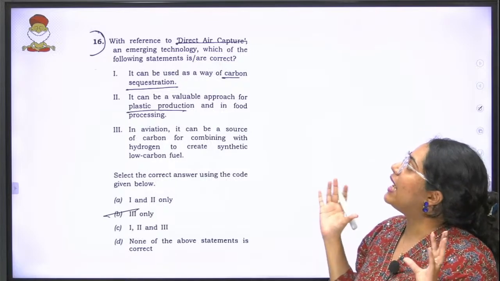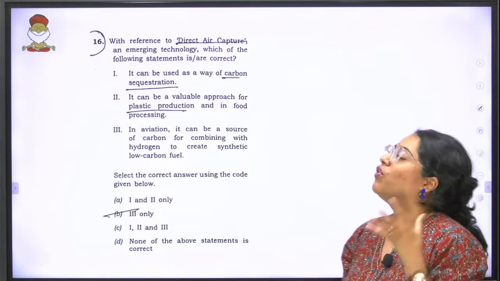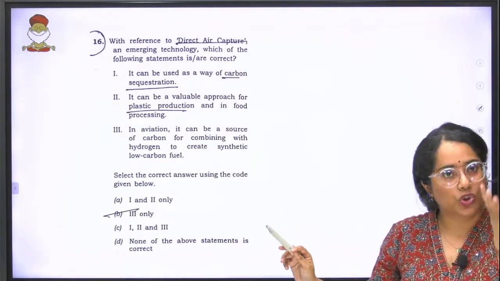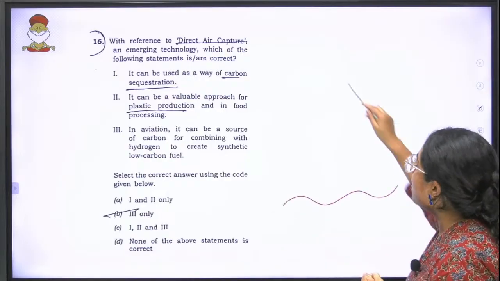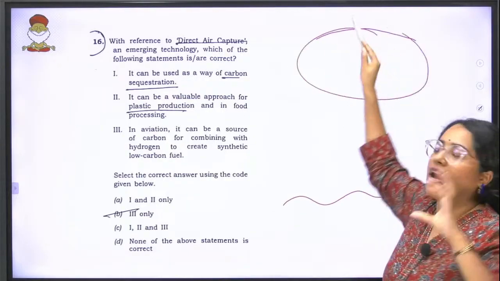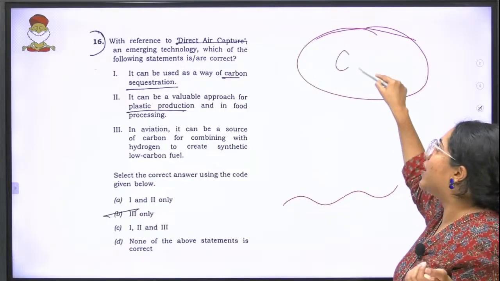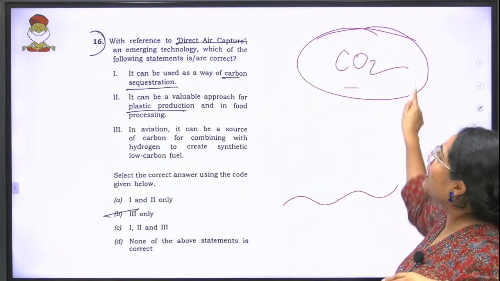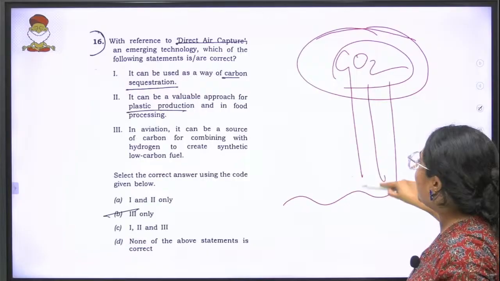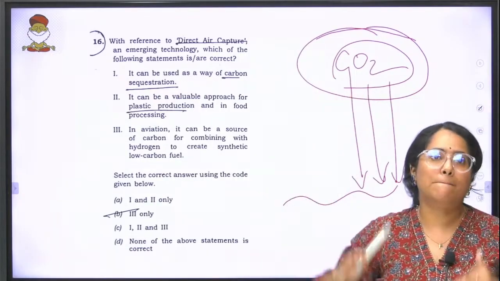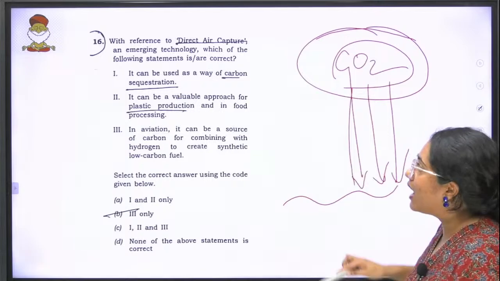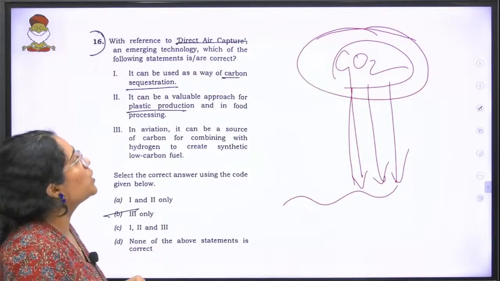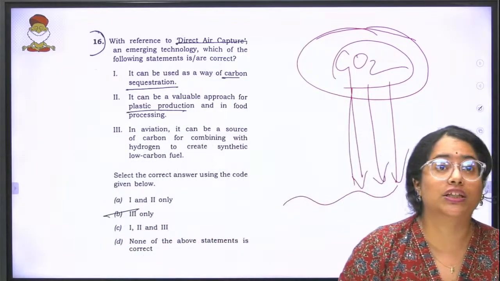With reference to direct air capture, an emerging technology, which of the following are correct? What is direct air capture? You are using certain methods, certain solids, liquids, etc. in the air. See, the problem right now that we are facing is what? There's a lot of carbon dioxide in the air. So they're like, okay, let's trap it back. All the carbon dioxide that is there, directly from the air, let's capture it back. So when you capture it back, this is what is called your direct air capture, and it can be used as a way of carbon sequestration.